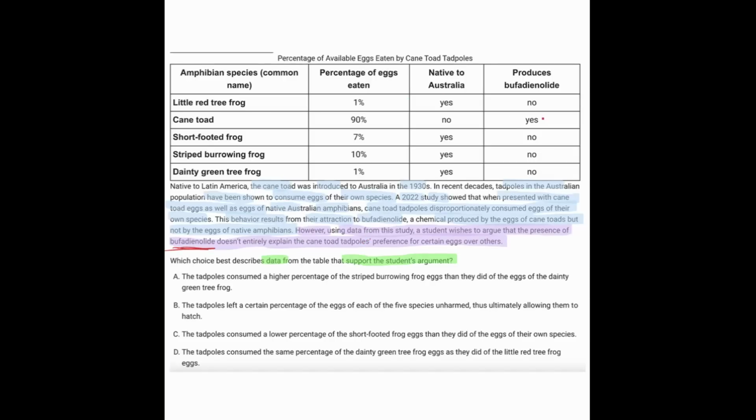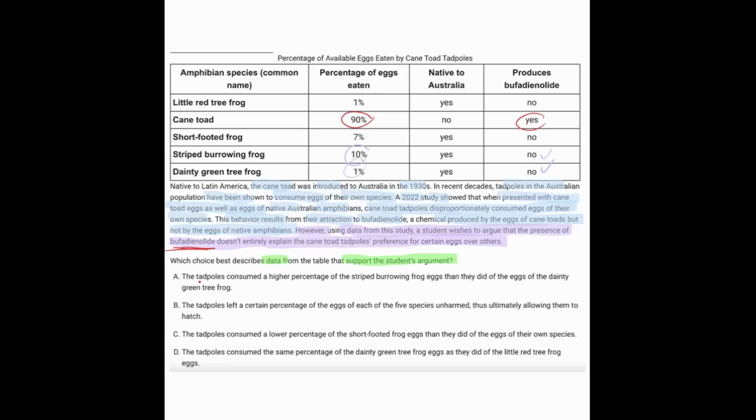Now, when the chemical is there, they were eating a lot more. That's kind of undeniable. But the other thing we're noticing about the study is that for the remaining ones, they still were eating some more than others. And so there must be some other dynamic at play besides just the presence of that chemical. Because among the ones that don't produce the chemical, there are still some differences. And that's what we're looking for here.